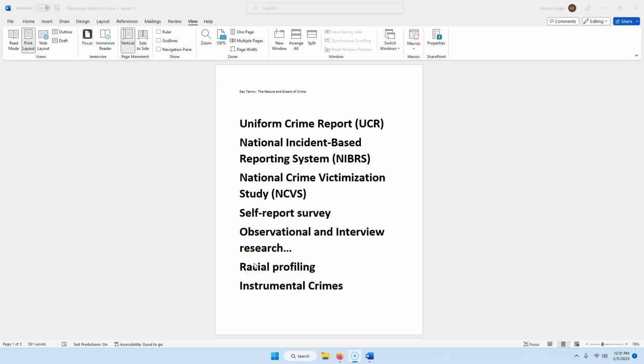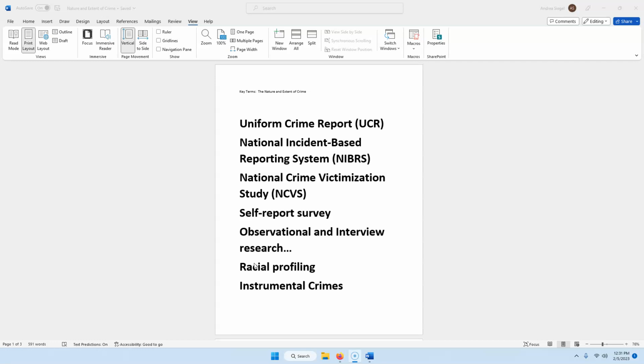Hi class, here are the 10 key terms for the chapter on the nature and extent of crime. I want you to know that the Uniform Crime Report, the UCR, is generated by the FBI. Data comes from 17,000 plus police departments, measures homicides and arrests, and it's a consistent national sample.